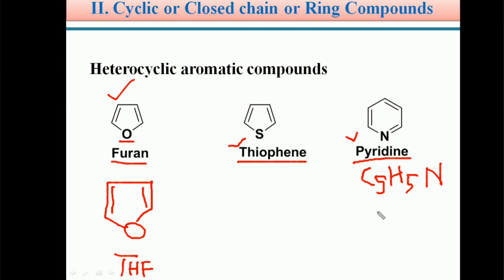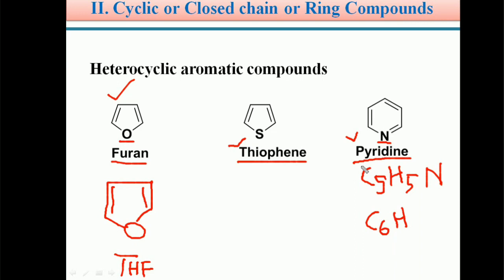We saw the molecular formula of benzene is C6H6, so if nitrogen is placed instead of one carbon atom in the 6-membered system, it is called the heteroaromatic compound pyridine.